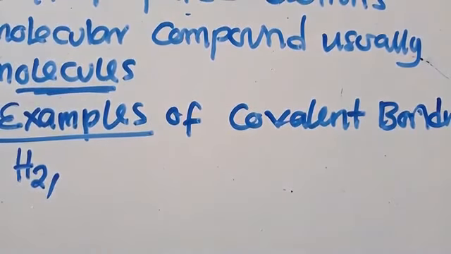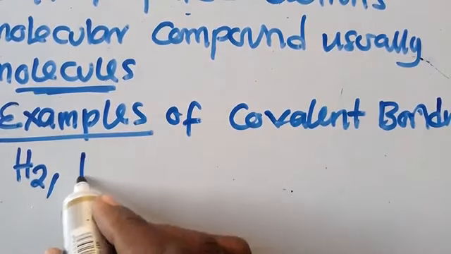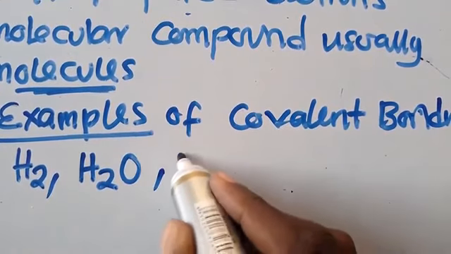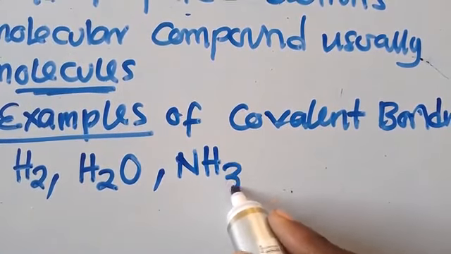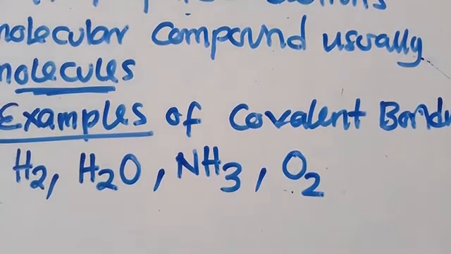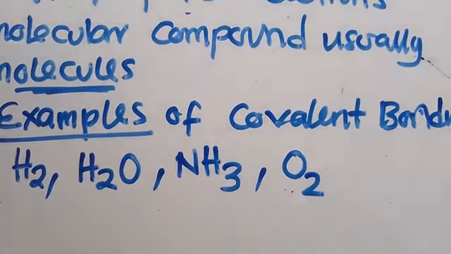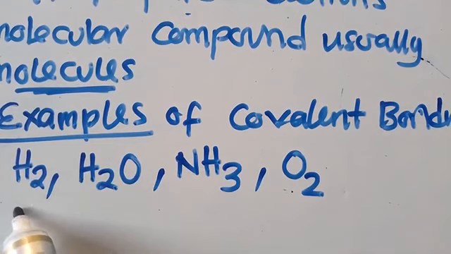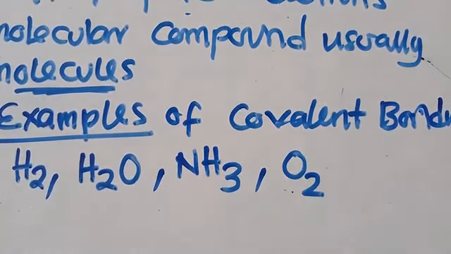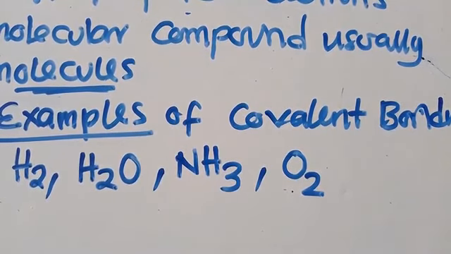We've got hydrogen molecule. We also have H2O. We all know that this is water. We also have ammonia. We know that ammonia is like this. We also have oxygen molecule. So these are just some of the examples that we need to consider, the examples that you need to know under covalent bonding. So we've got the hydrogen molecule, the water molecule, the ammonia, and the oxygen molecule. So these are examples.